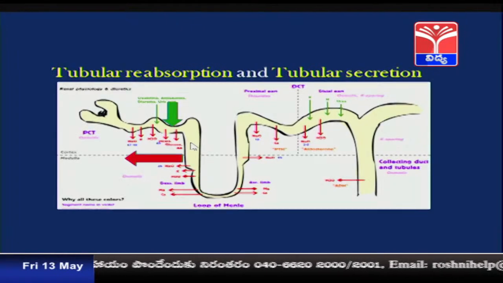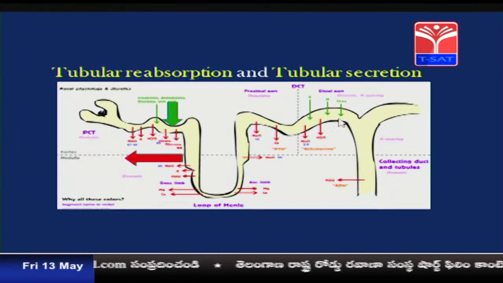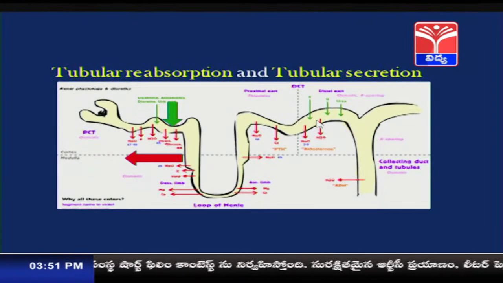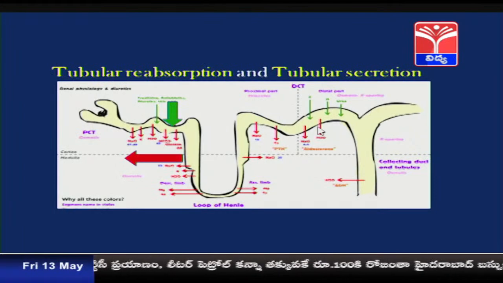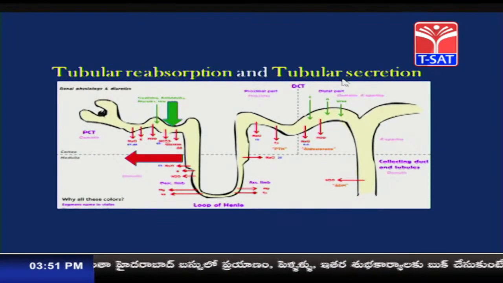So, in order to maintain that ionic balance, or the acid base balance, or the electrolyte balance, certain salts must be secreted into the renal tubule such that the ionic balance is maintained constantly.